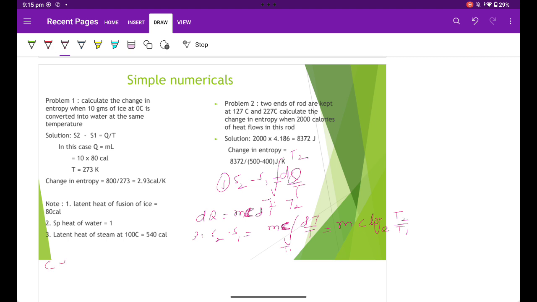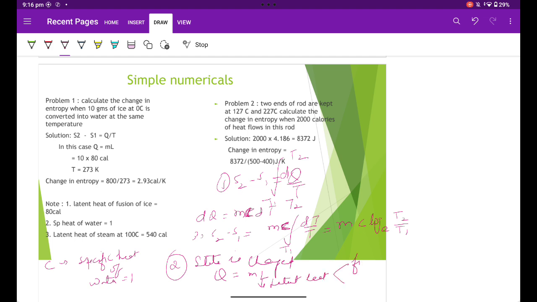where c is the specific heat, and the specific heat of water is 1. Further, an important thing: whenever a state is changed, then Q is equal to mL, where L is latent heat.